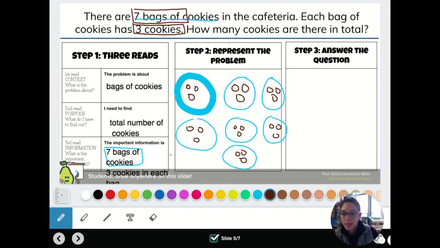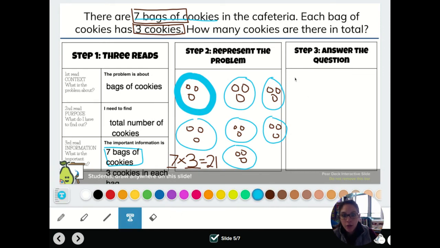So I had 7 equal groups of 3. So my equation is 7 times 3. And then I can use my model to count up how many cookies I had in the total, and that's going to be 21.